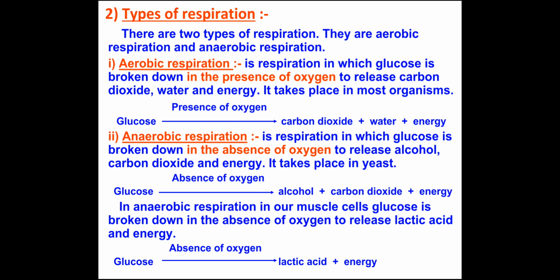Aerobic respiration is the respiration in which glucose is broken down in the presence of oxygen. In both respirations glucose is broken down, but in aerobic respiration the presence of oxygen releases carbon dioxide, water and energy, and it takes place in most organisms. So glucose breaks down in the presence of oxygen, and carbon dioxide, water and energy are produced. This is the product of aerobic respiration.